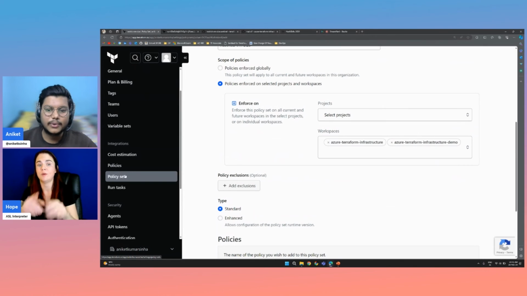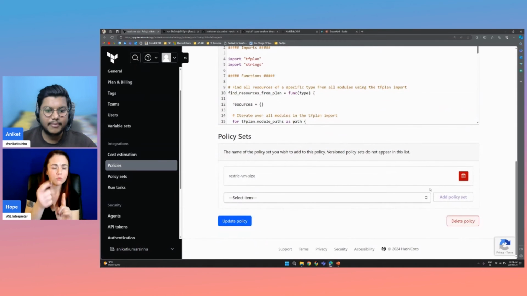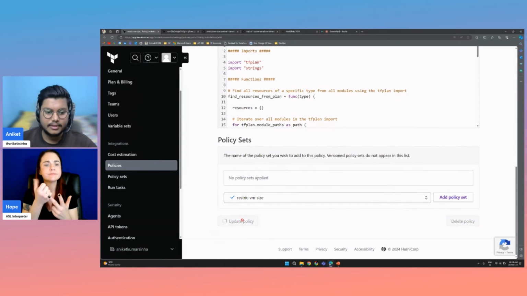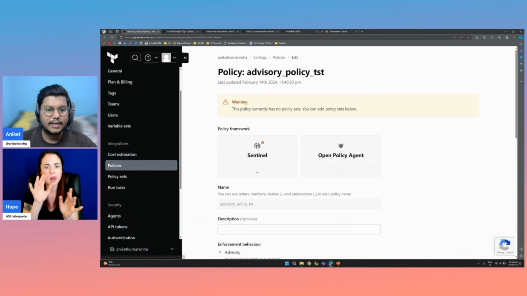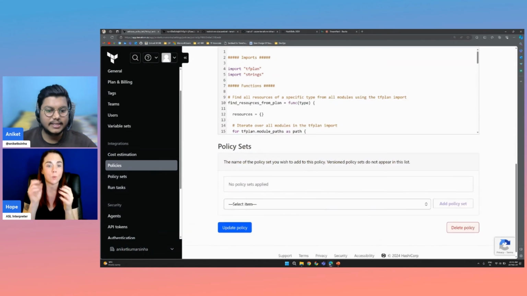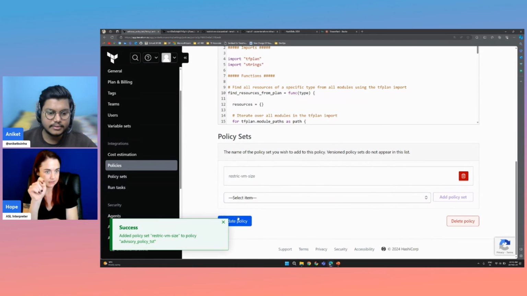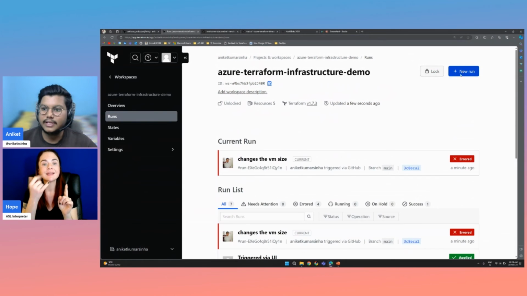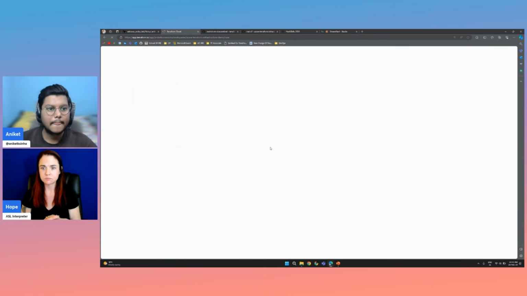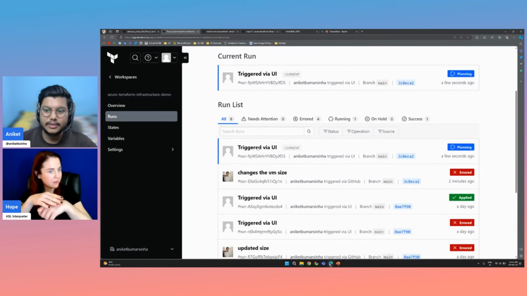So if we go to the policies, let me first remove it from the hard mandatory. Update policy, and so we have implemented this with the advisory. And let me add the policy set here and update it. Again, we go to the runs and we rerun it. And this time we have the advisory policy, not the hard mandatory one.